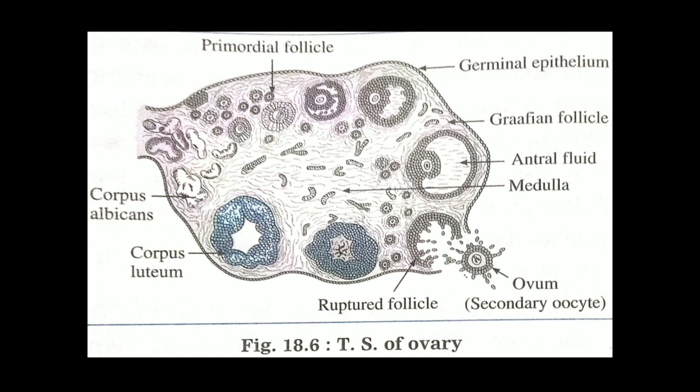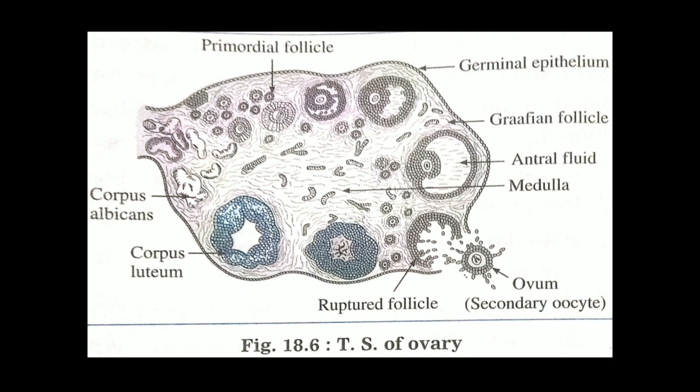The granulosa cells secrete fluid which fills the cavity called the antrum, which is present in this mature or Graafian follicle. This mature follicle shows a large cavity, called the antrum, which is present only in the Graafian follicle. So the presence of the antrum is the characteristic feature of the Graafian follicle. What is another name for the Graafian follicle? The Graafian follicle is also called the mature follicle. The diploid primary oocyte completes meiosis I and converts into a secondary oocyte.